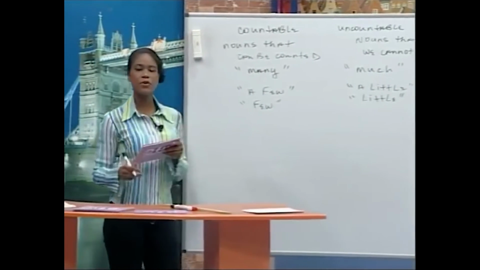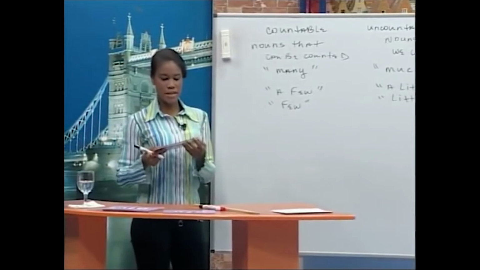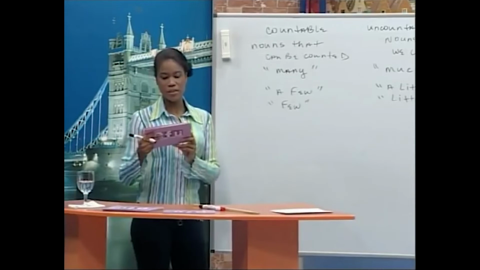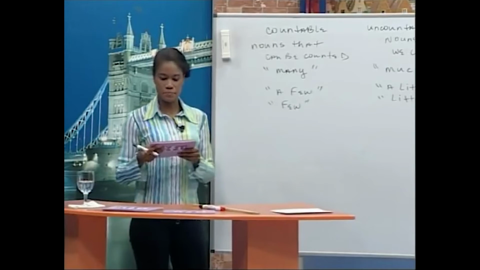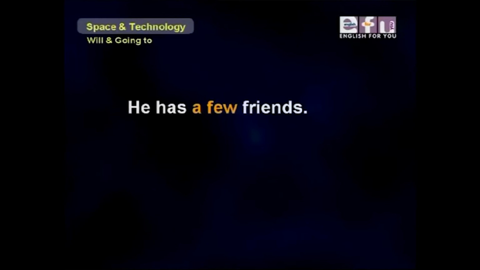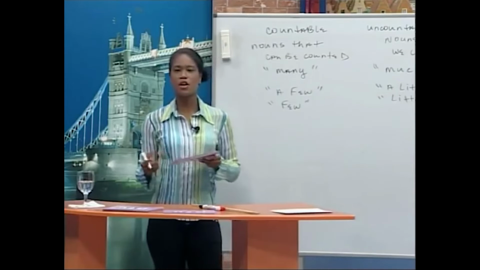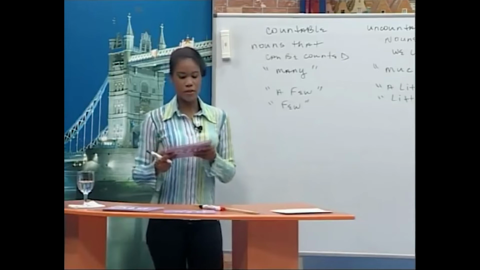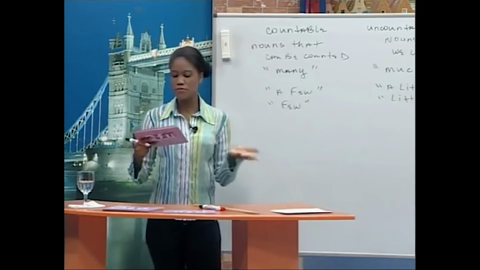When we say a few or a little, this usually has a positive meaning when it is used with a positive idea. For example, take a look. He has a few friends. He has a little money. Money and friends are positive ideas. So a few means enough.